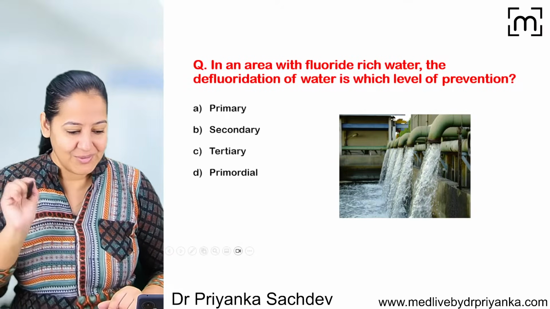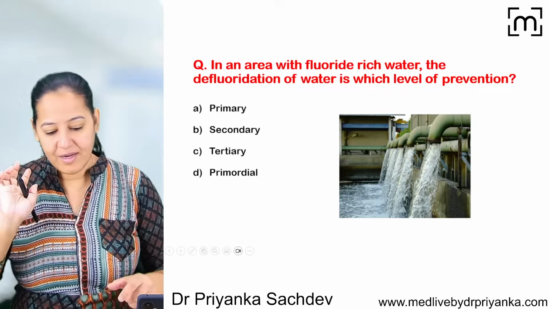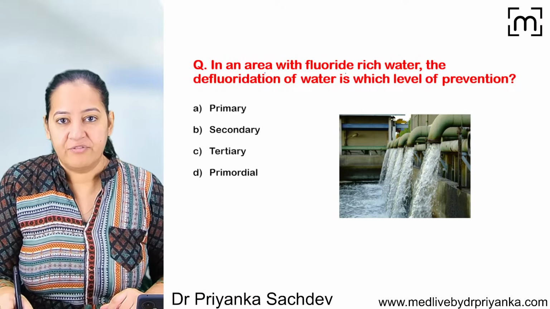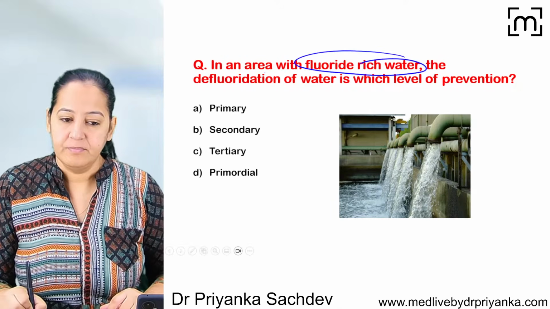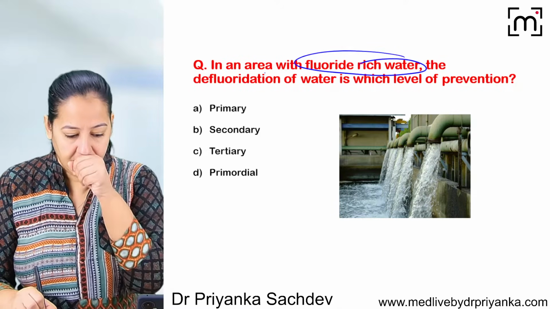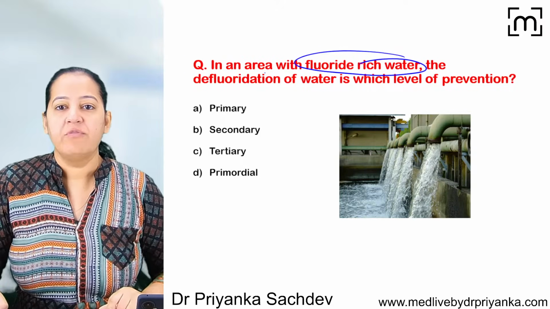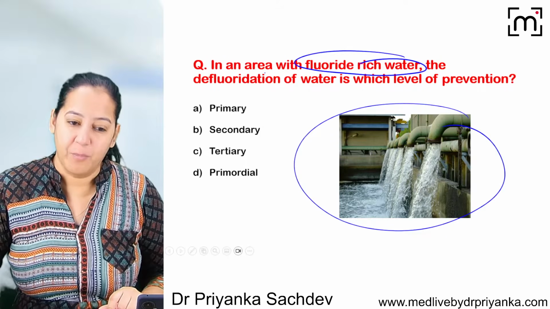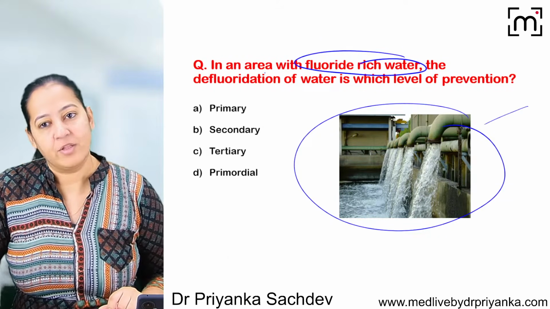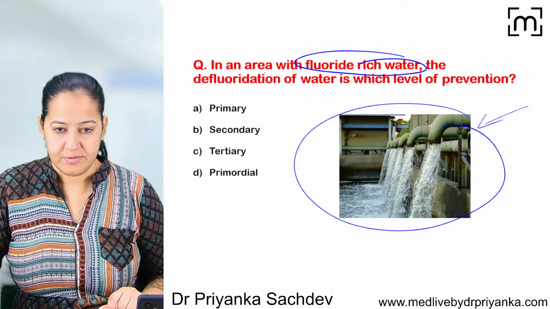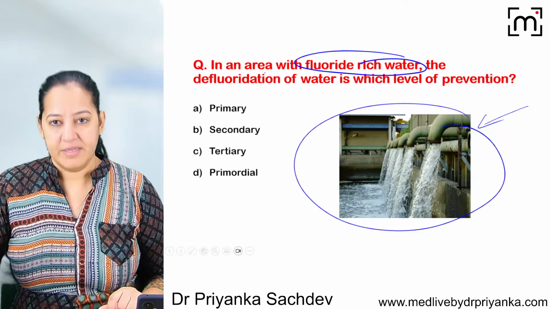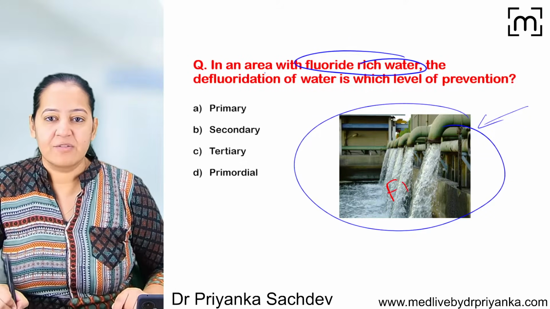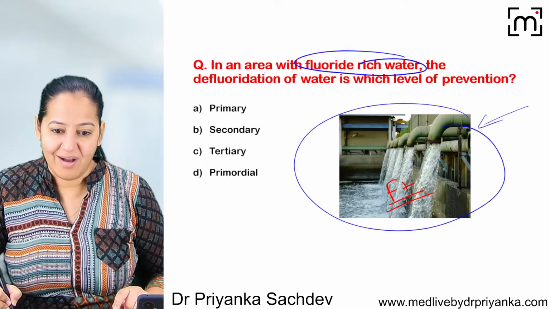Read the question. It's a little bit confusing question, but I guess it's very easy. Okay. Read the question and tell me the answer. In an area with fluorine rich water, government supplies the water. Where there is no government supply, we use boring water. So here the government is supplying water to the city, and this community is getting water which contains abundant fluorine. Excess of fluorine causes disease. It's not good.